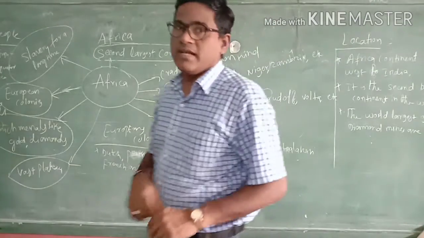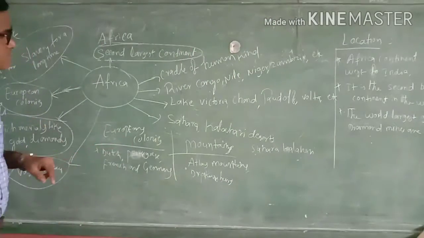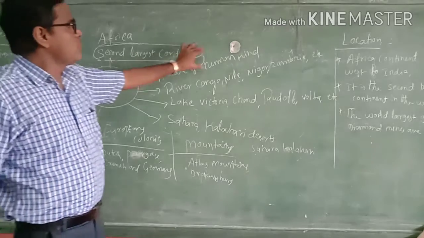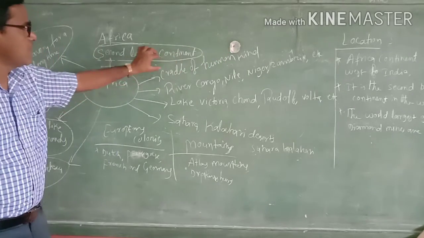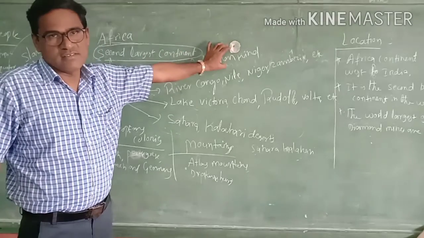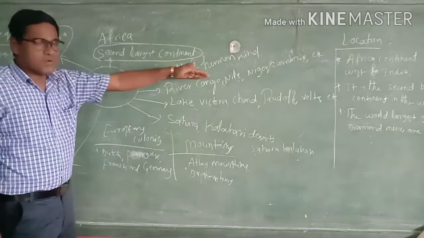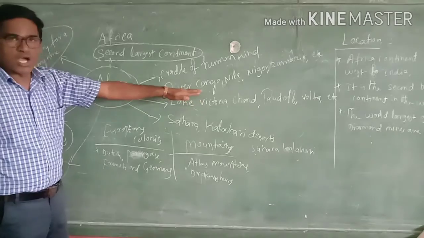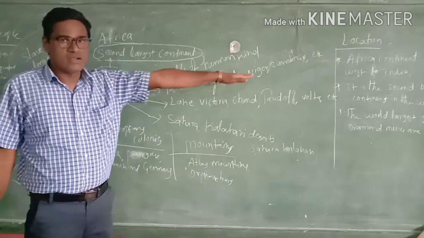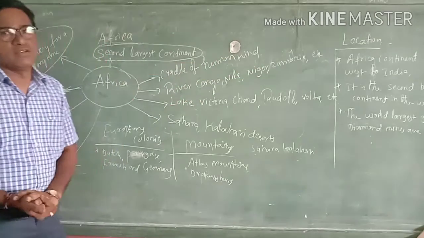And just now I told you very clearly, Africa is the first man's cradle of humankind. So these are the main important rivers: Congo River, Nile River, Niger River and Zambezi River.